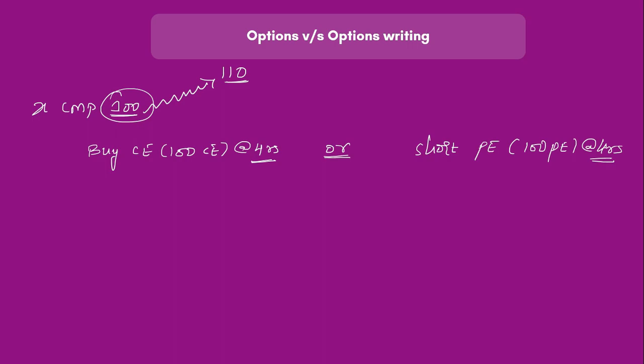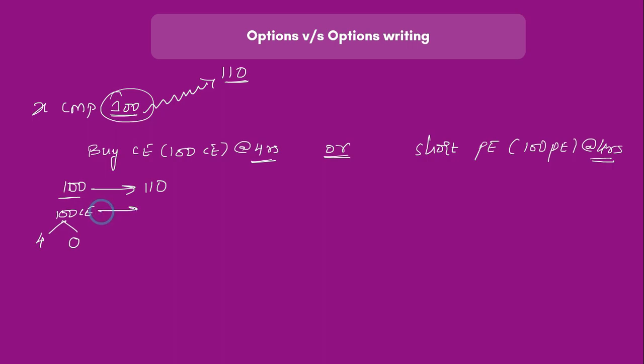But the profit would vary. How much would it vary? Let us understand that in detail. Assume that the stock goes from 100 to 110. In the previous lessons we have seen how intrinsic and extrinsic value is used to calculate the net option premium. So when the stock was at 100 rupees, the 100 call was at 4 rupees extrinsic value and 0 rupees intrinsic value. At the money calls do not have intrinsic value. To learn more about this, refer to my previous classes, that is lesson number 23 to lesson number 26. You will understand all of this.